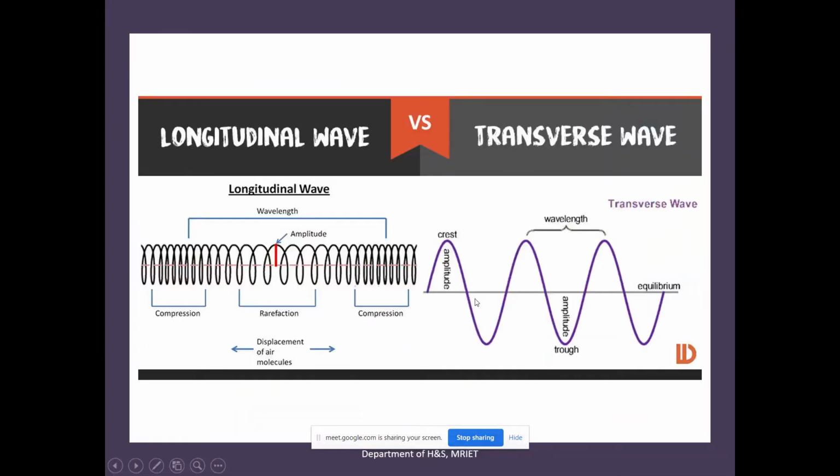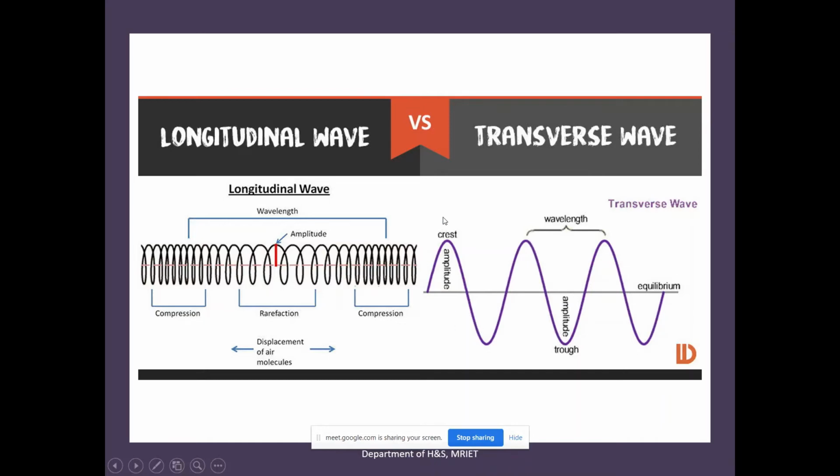A mechanical wave may be longitudinal or transverse. In the longitudinal wave, the particle vibrations are along the wave propagation direction, whereas in the transverse wave, the particle vibrations are perpendicular to the wave propagation direction.